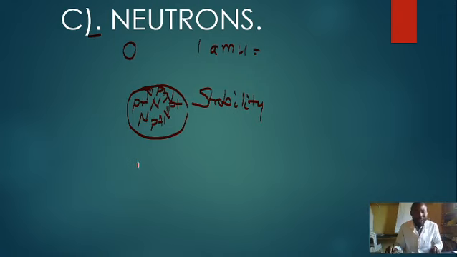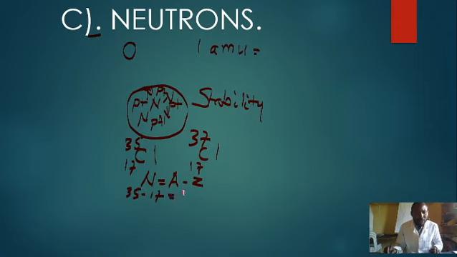We also will note that if I take a prominent element, chlorine, chlorine is going to have 2 isotopes. We will have chlorine-35 with atomic number 17 and chlorine-37 with atomic number 17. If I look at the number of neutrons here, it will be the mass number A minus the atomic number Z. So we are going to have 35 minus 17, which is going to give us 18.